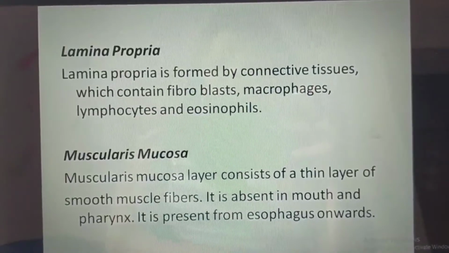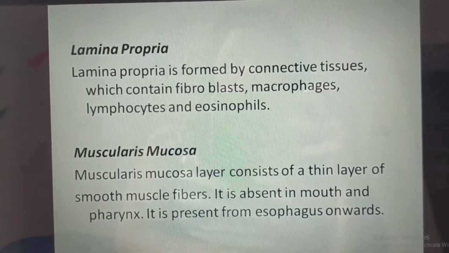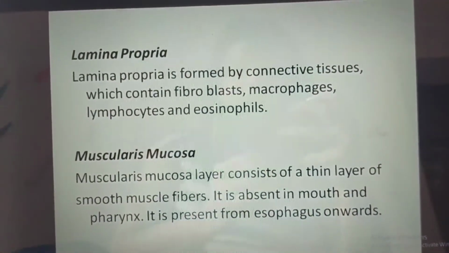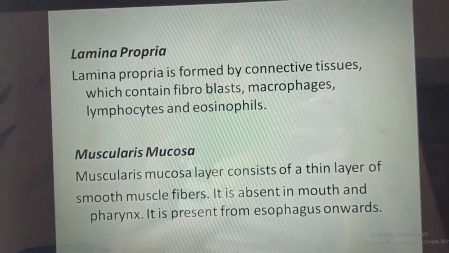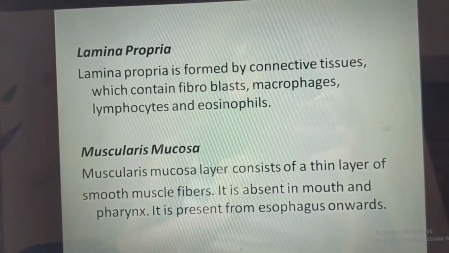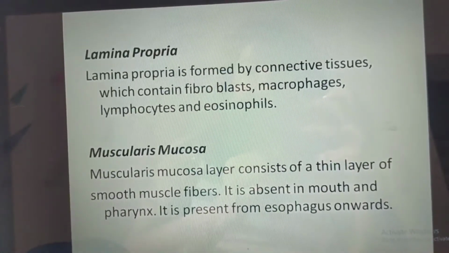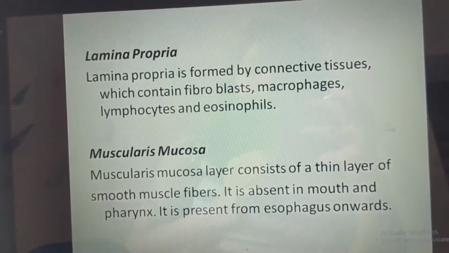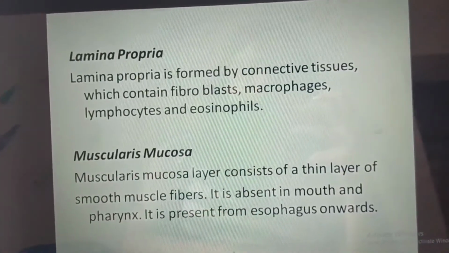Second structure, lamina propria. Lamina propria is formed by connective tissues which contain fibroblasts, macrophages, lymphocytes and eosinophils. Third, muscularis mucosa. Muscularis mucosa layer consists of a thin layer of smooth muscle fibers. It is absent in mouth and pharynx. It is present from esophagus onwards.